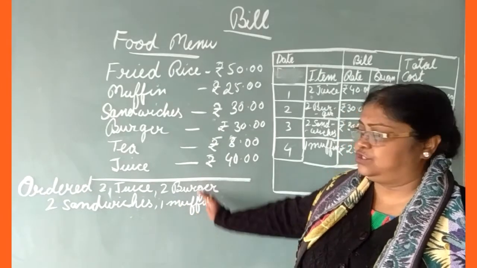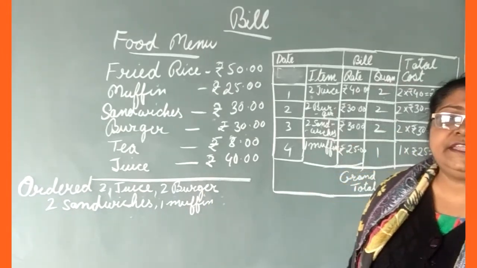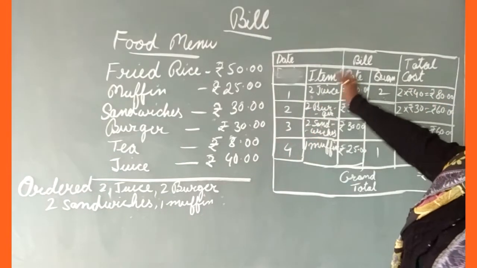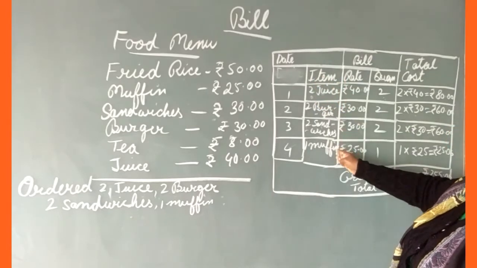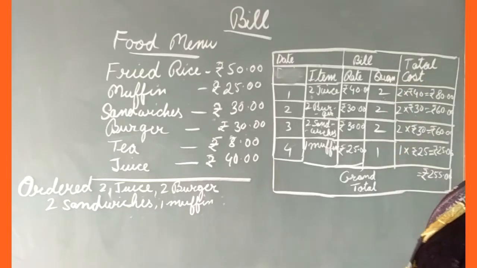Okay, this much information will be given to you in the question. Now you have to take out the bill. For taking out the bill, you have to draw this chart. In this, first you have to divide it: one part date, one part bill, and the last part total cost.